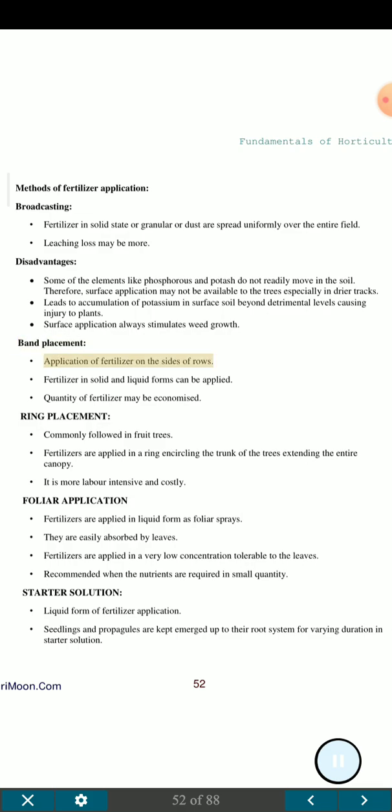Band placement: application of fertilizer on the sides of rows. Fertilizer in solid and liquid forms can be applied. Quantity of fertilizer may be economized. Ring placement, commonly followed in fruit trees: fertilizer is applied in a ring encircling the trunk of the trees, extending to the entire canopy. It is more labor intensive and costly.